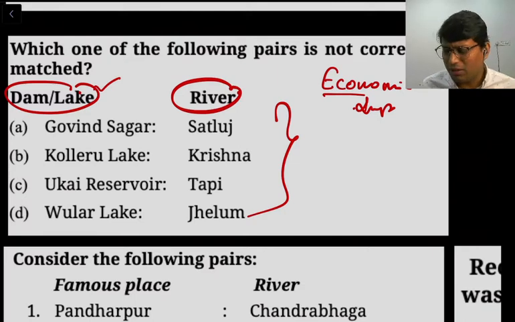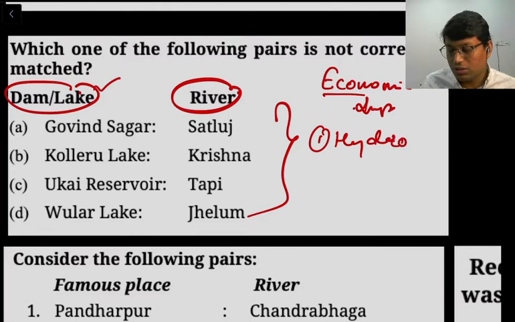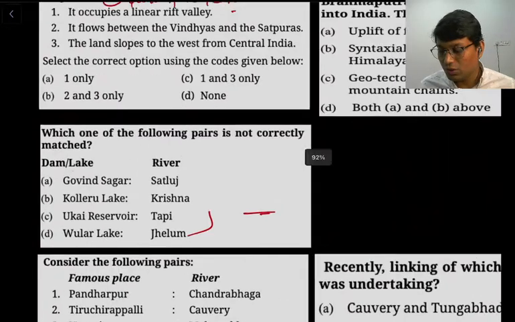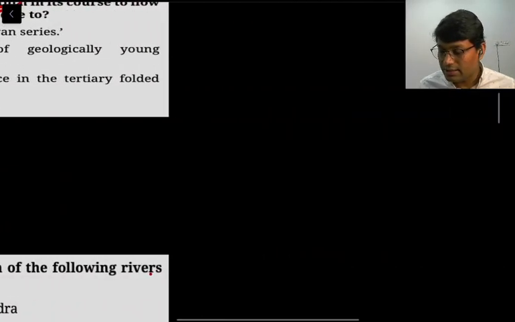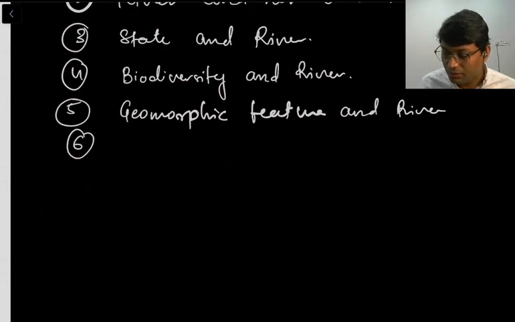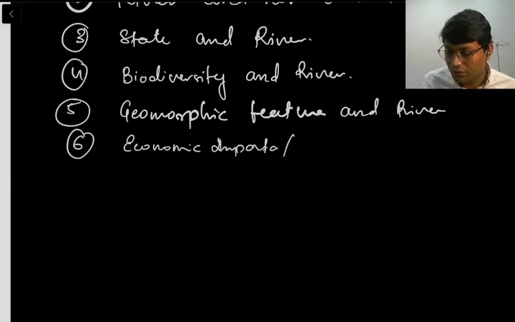It may also happen that UPSC will give us hydroelectric projects or irrigation projects, whatever. So let us categorize it as economic importance or features, say, and river.